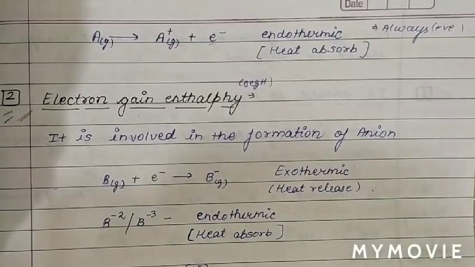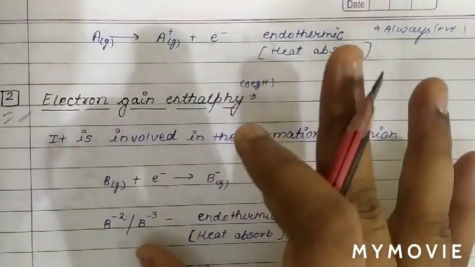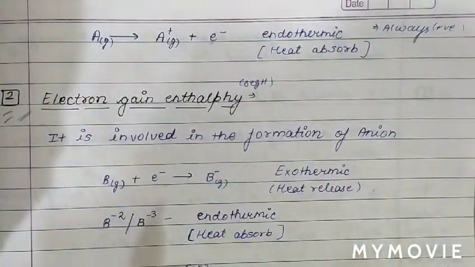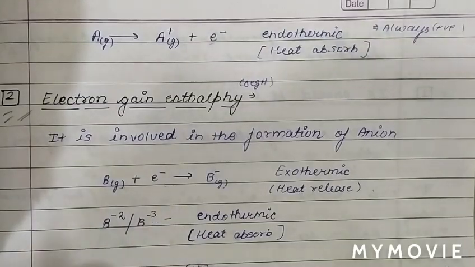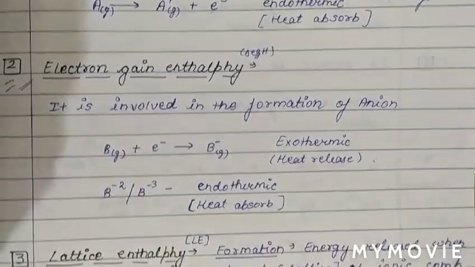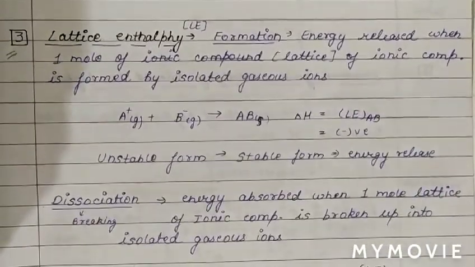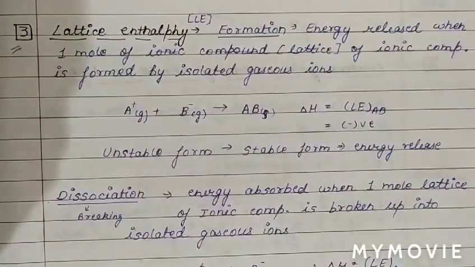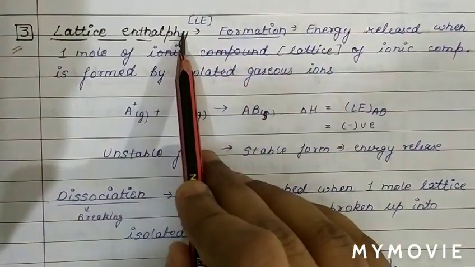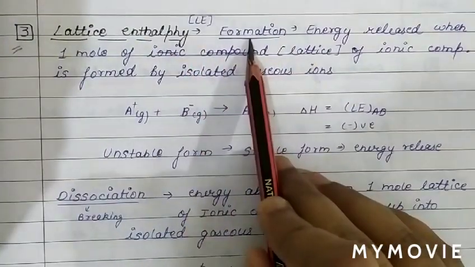Now when cations and anions are formed, by which force are they held together? Now we will discuss lattice energy. What is lattice energy?